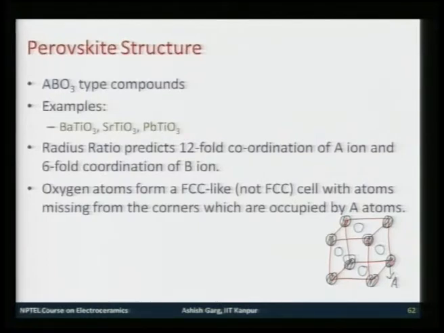So, I will have the center of the unit cell, and if you want to draw the octahedra, you connect these oxygen atoms and then connect with the top oxygen atom and the bottom oxygen atom. So, this is an octahedra right in the middle of the unit cell. You can see this would be your B atom, and all these blue ones are oxygen atoms. So, this is how this structure is formed.